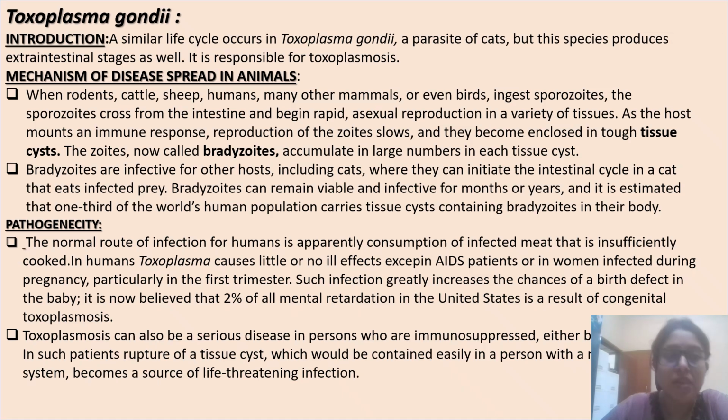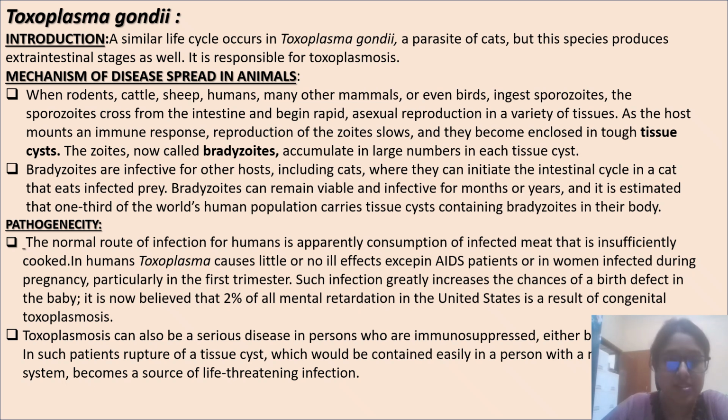At first, we know about Toxoplasma gondii. A similar life cycle occurs in Toxoplasma gondii, a parasite of cats, but this species produces extraintestinal stages as well, as it is responsible for the disease toxoplasmosis. Mechanism of the disease spread in animals.